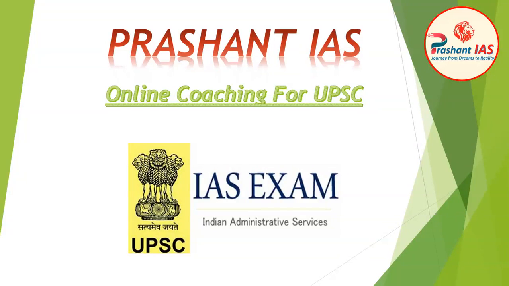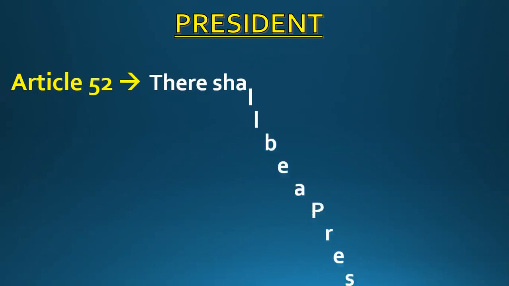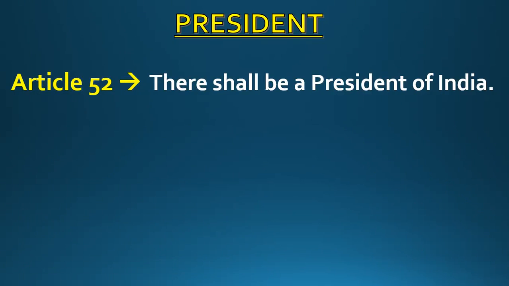So friends, in the last class, we have completed our discussion with directive principles of state policy. And in this class, we will start our discussion with the President of India. So let's begin. First of all comes Article 52. What does Article 52 say? That there shall be a President of India. Now what does it mean? It means that Article 52 provides for a post of President for India.